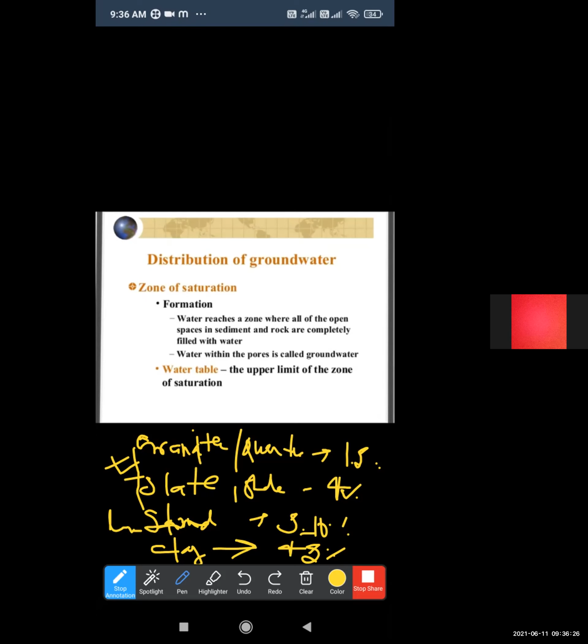But in clay and sand, porosity or void is due to the gaps between soil grains. So porosity is very high in clay, that is 45%. This is an important factor which controls and affects the groundwater.